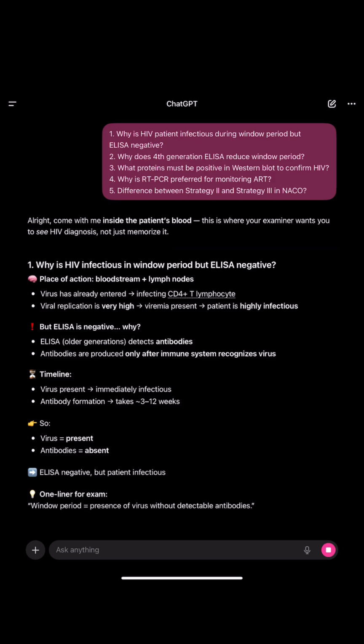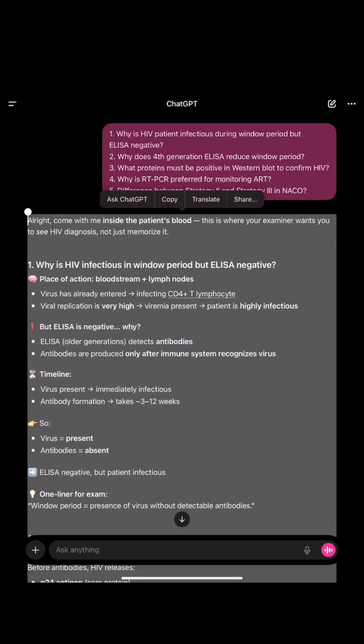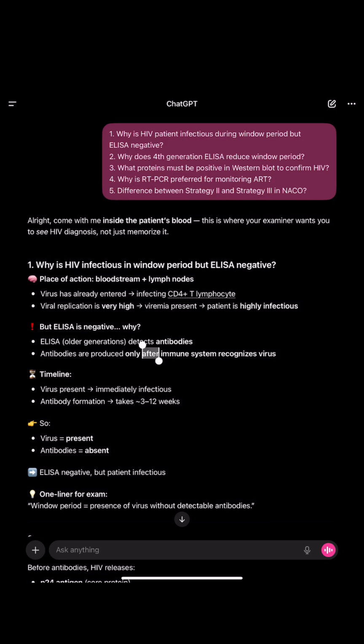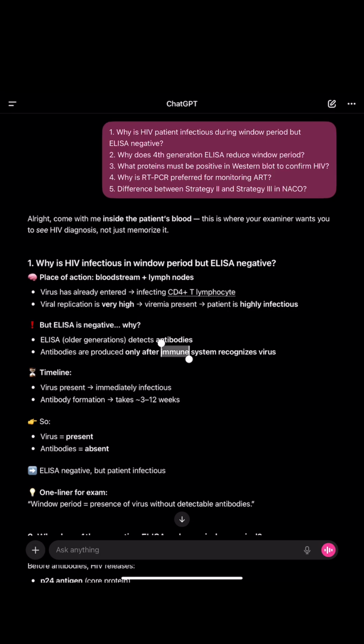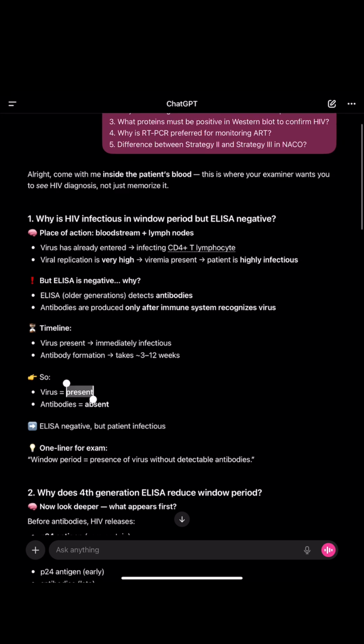In the bloodstream and lymph nodes, we can see the virus has already entered. It is infecting the CD4 positive T lymphocytes, and viral replication is very high, viremia. The patient is highly infectious, but ELISA is negative. In older generation ELISA, we detect the antibodies, and antibodies are produced only after the immune system recognizes the virus. Antibodies are detected only after the window period. The virus is present immediately after infection, but antibody formation takes 3 to 12 weeks.